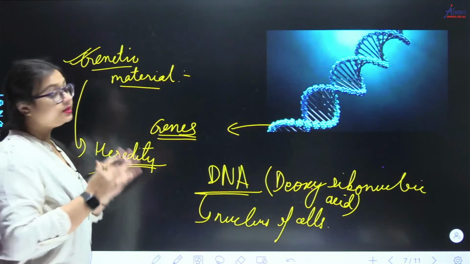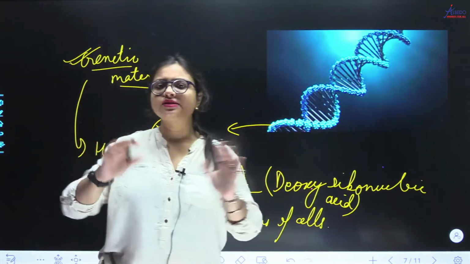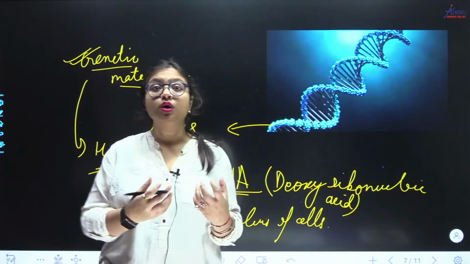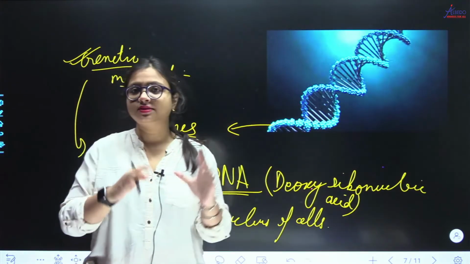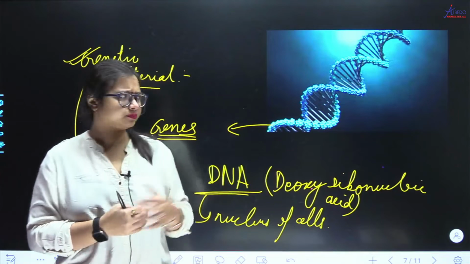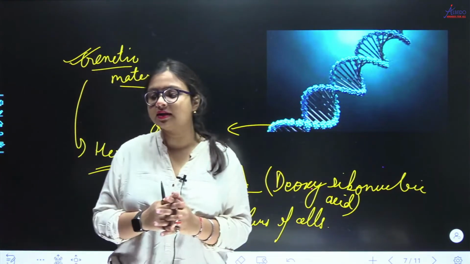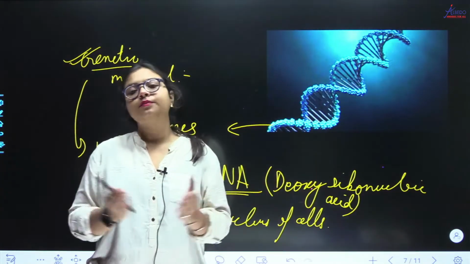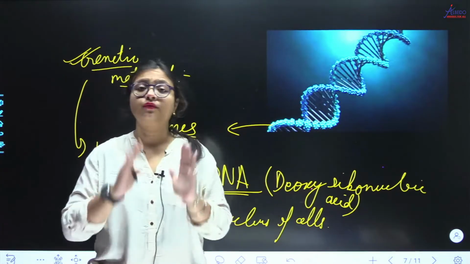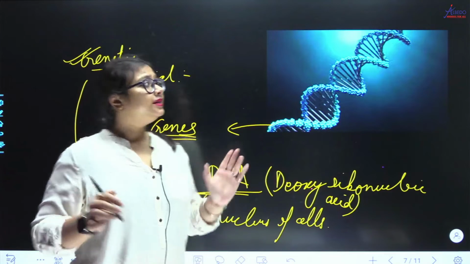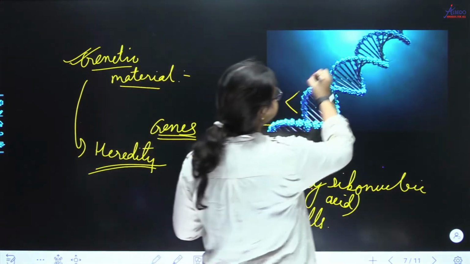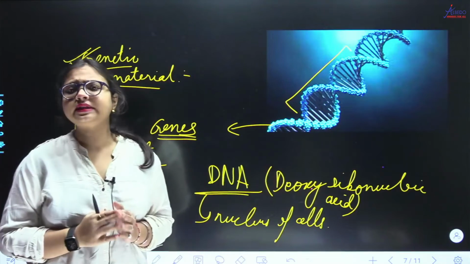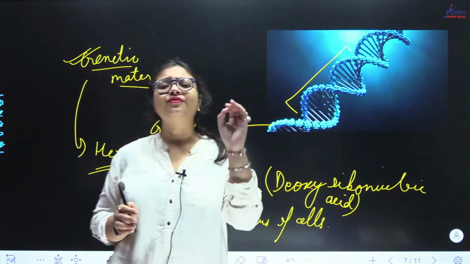ठीक है. Now this DNA has got information about all the characters. You can understand DNA as containing all the information, like the blueprint of someone, right? I hope you understand about blueprint. So this DNA has got all the information about all the characters of whatever you are. Now there must be some segment in this DNA. ठीक है. This is how the DNA looks, right? There must be some segment in this DNA which is controlling one character of yours.